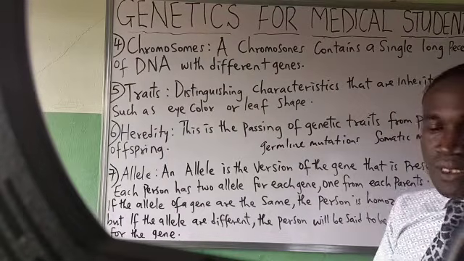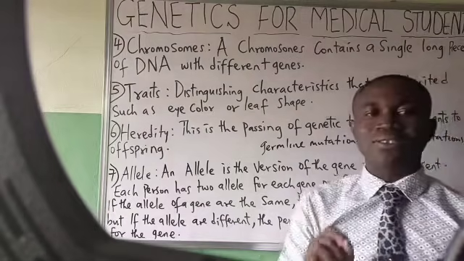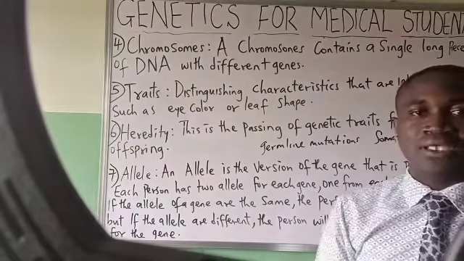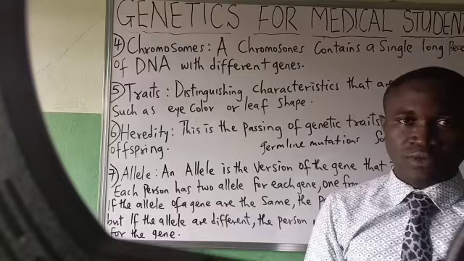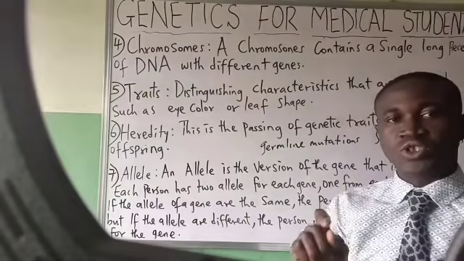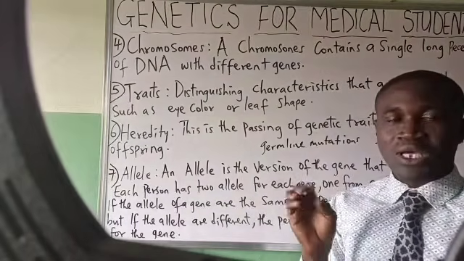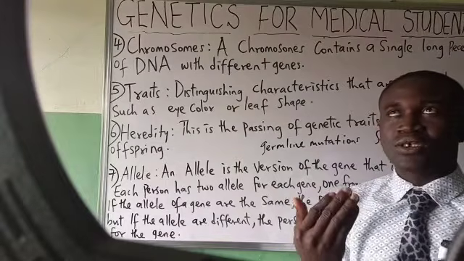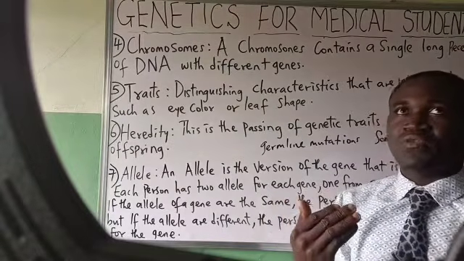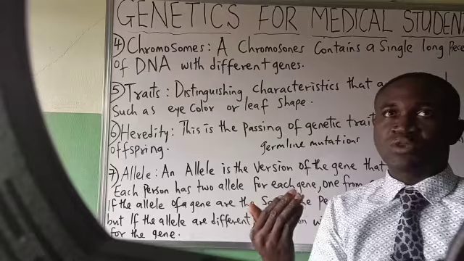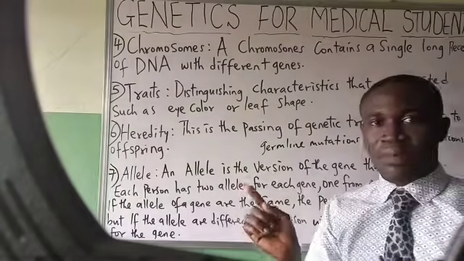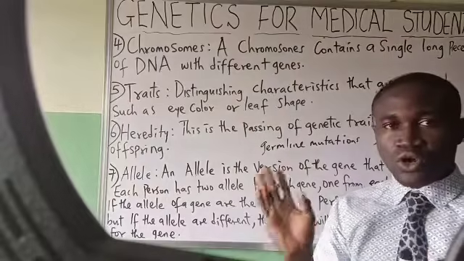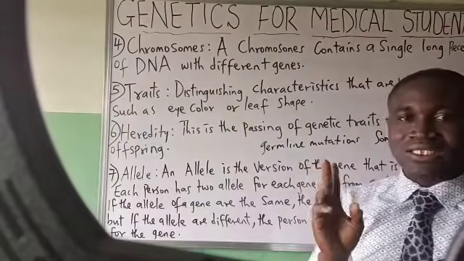Yes, it is important to note that human beings have 23 pairs of chromosomes. Each pair has two chromosomes. That is, a particular person, an individual, has 46 chromosomes: 23 from the father and 23 from the mother, making it 46 chromosomes.